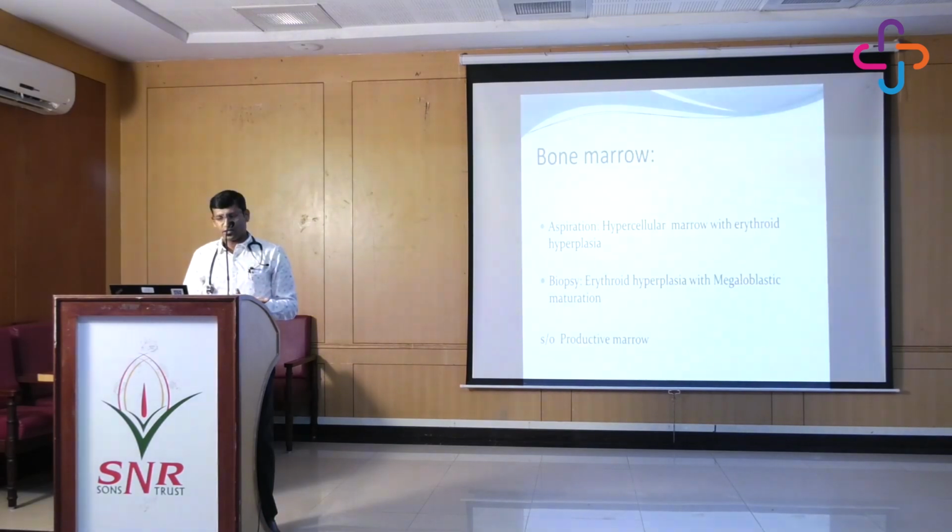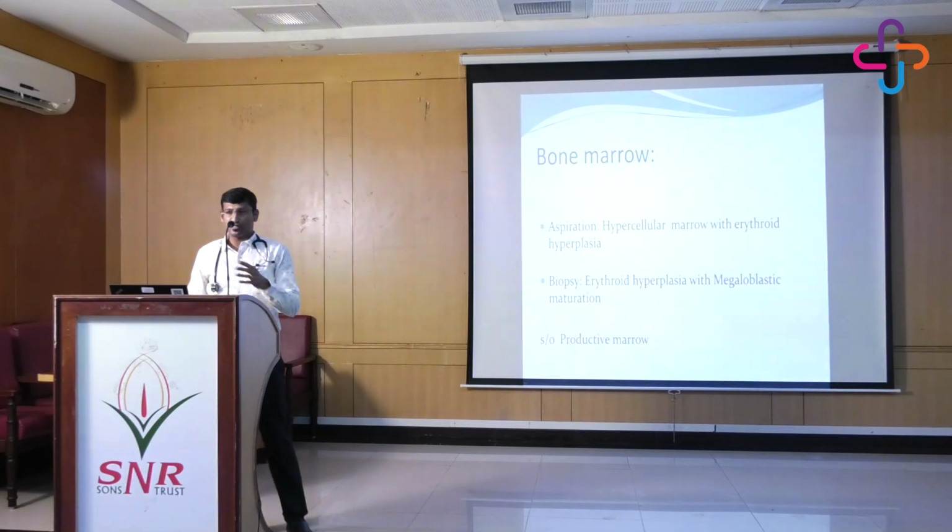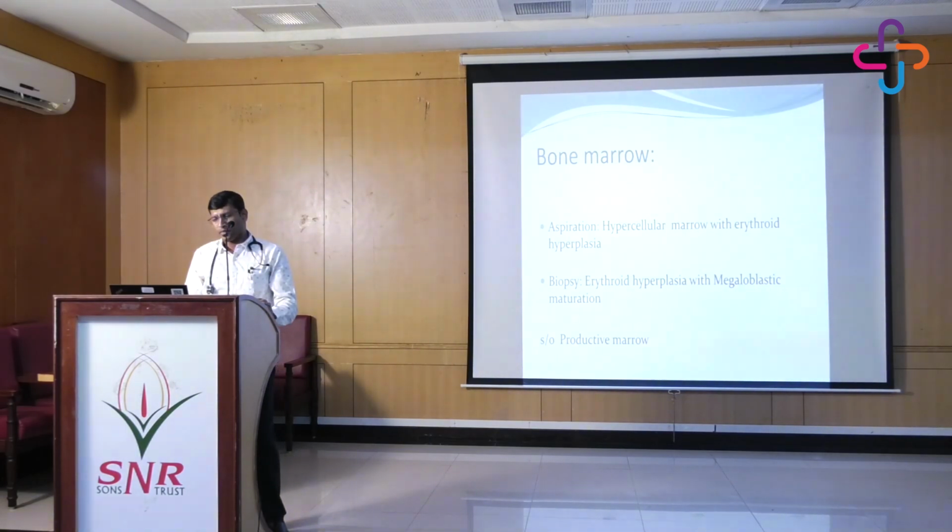So again, what to do next? We went with the bone marrow. Again, the bone marrow did not reveal much. It just showed a hypercellular marrow for her age with erythroid hyperplasia. There is also a megaloblastic maturation, which says that it could be because of some nutritional deficiency. However, the B12 levels are normal, folate levels are normal. We also gave adequate parenteral correction of B12, and still the hemoglobin did not come up. So it just showed a proliferative marrow, and did not say anything else apart from this marrow pathology.